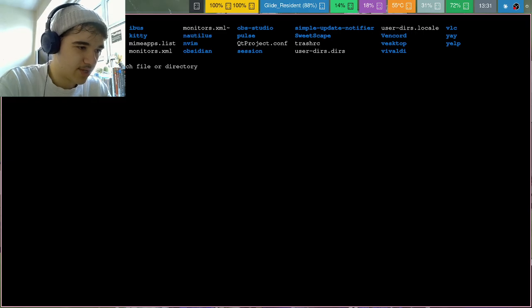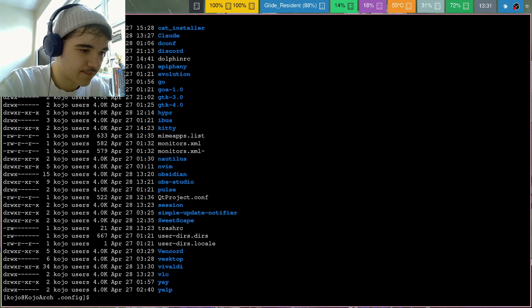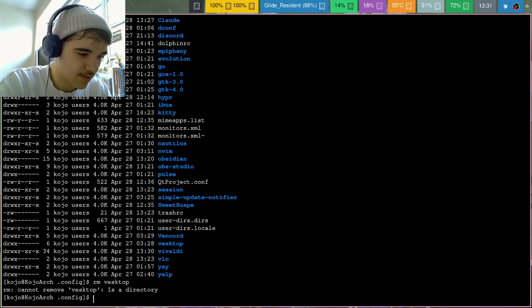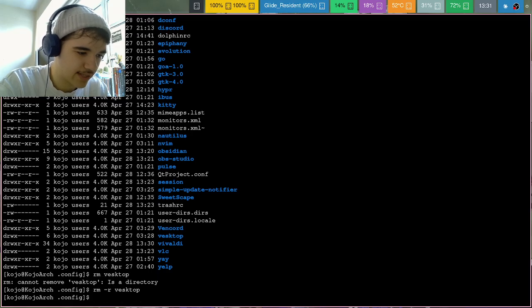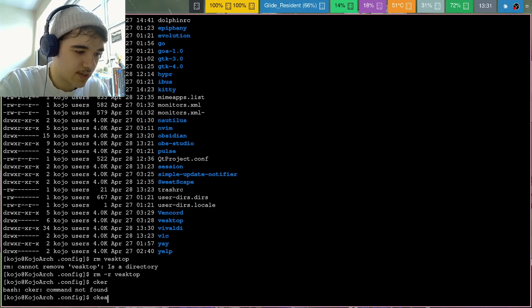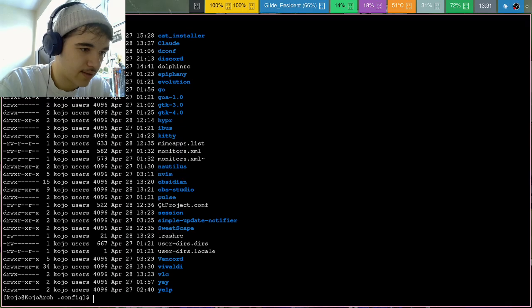Okay, so we'll cd config, ls -lh, and let's just remove desktop. rm -r desktop. Nice. Okay. Clear, ls. I should really add a keybind for clearing the terminal. That'd be cool, I think.